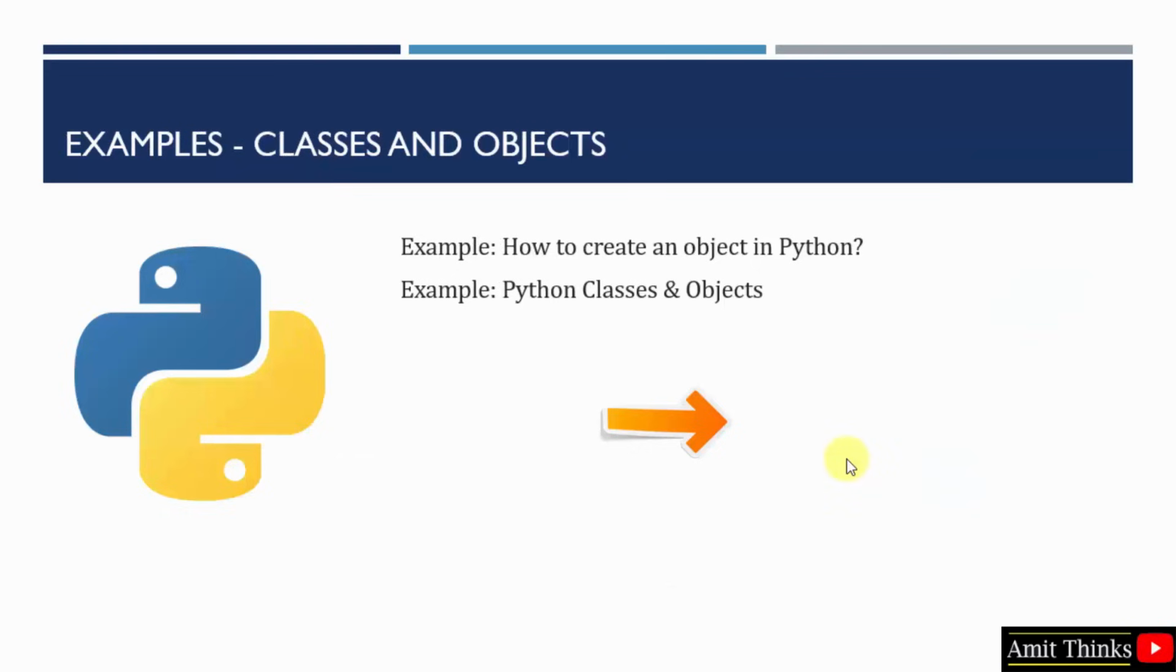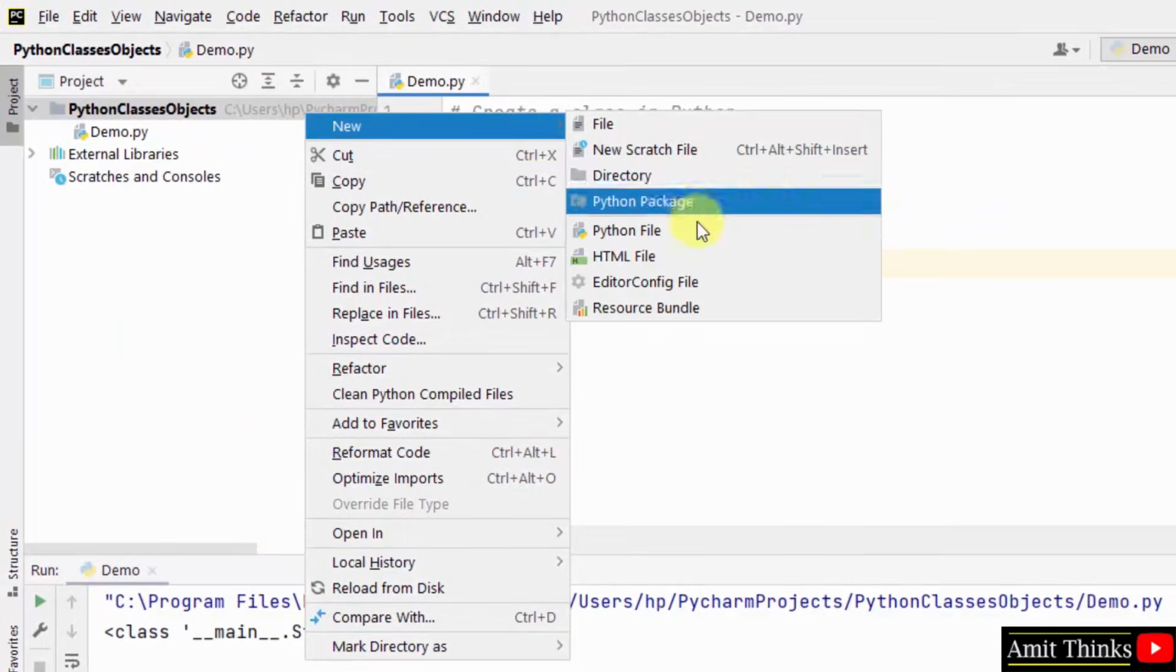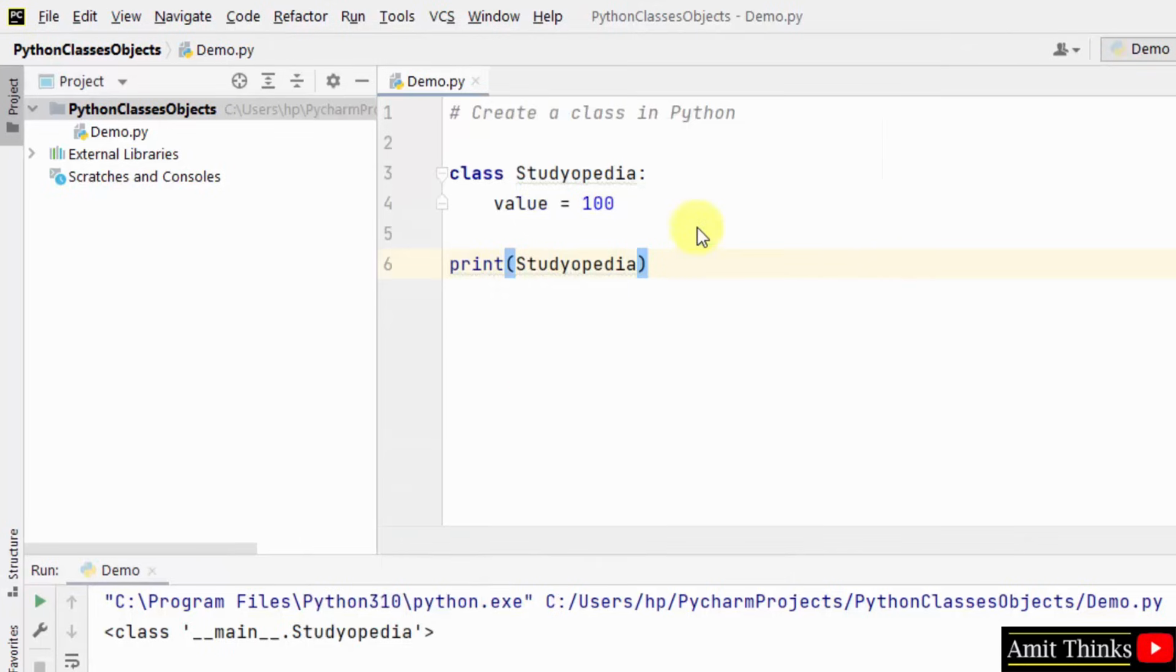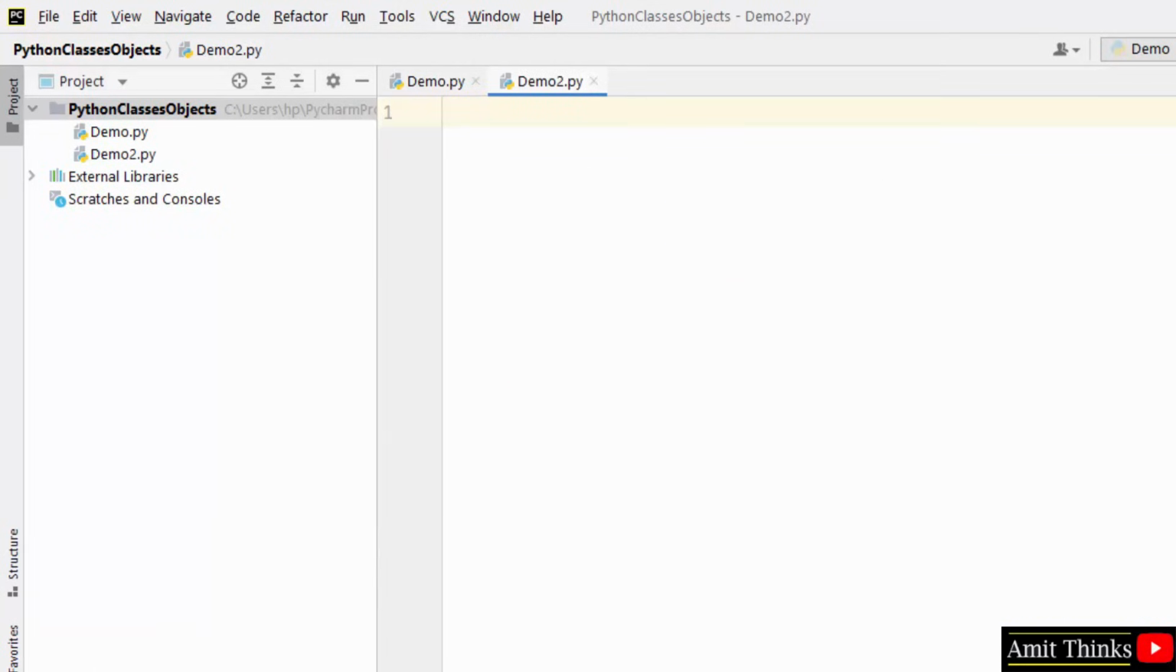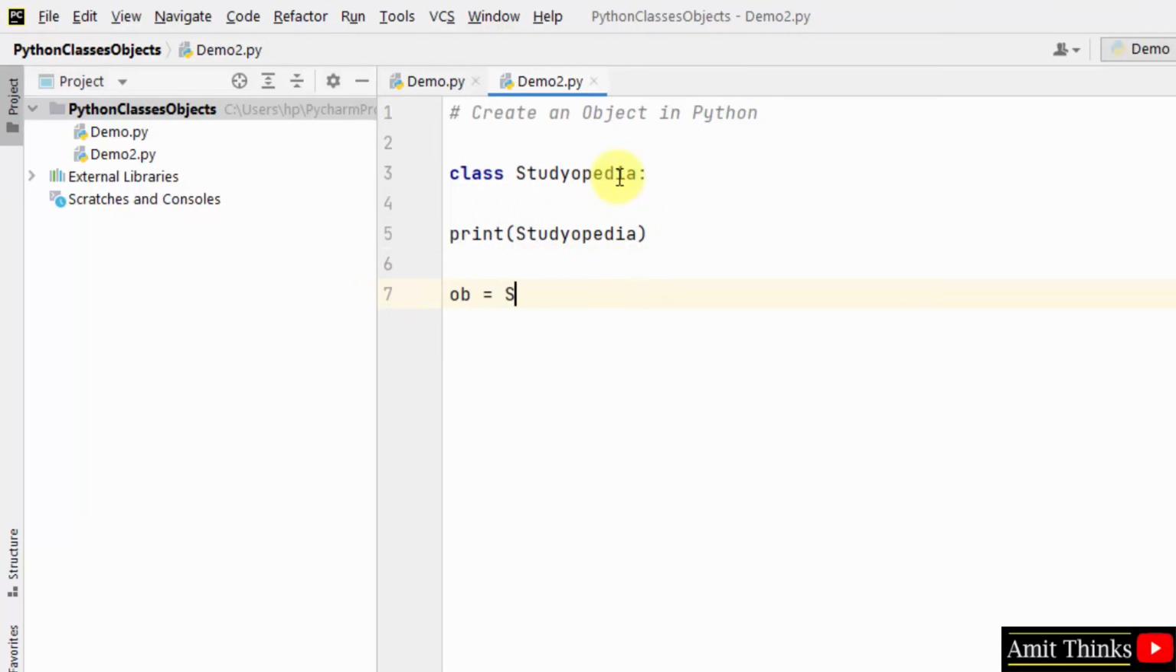Now let us see two examples: how to create an object in Python, and an example displaying Python classes and objects. Create an object in Python. At first I'll create a class. I have shown you how to create one class, Studiopedia. I just printed this. Now we will create a sample object with the name OB. This is how we can create it: OB, then the name of the class. Like this you can create an object.